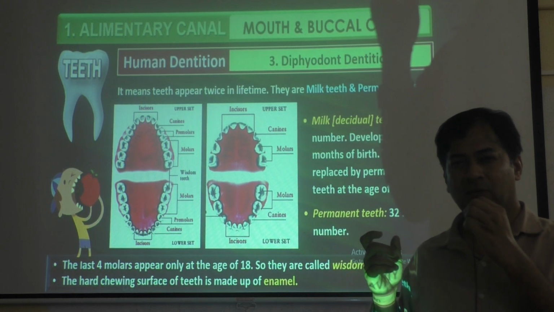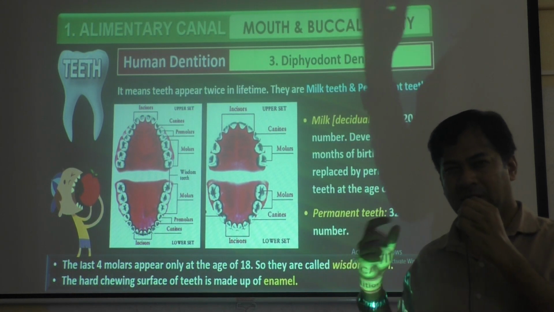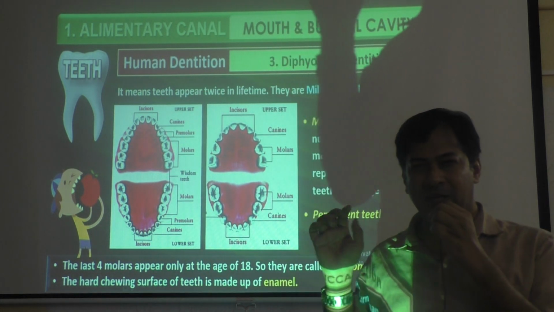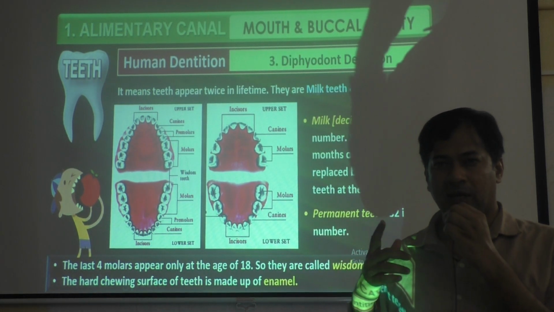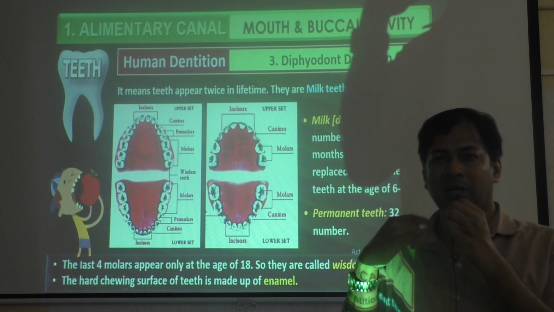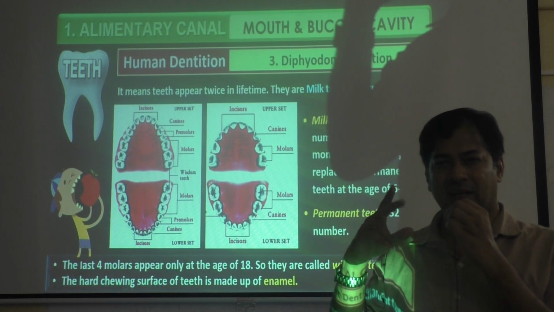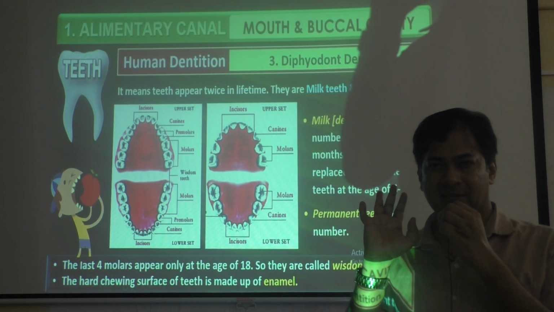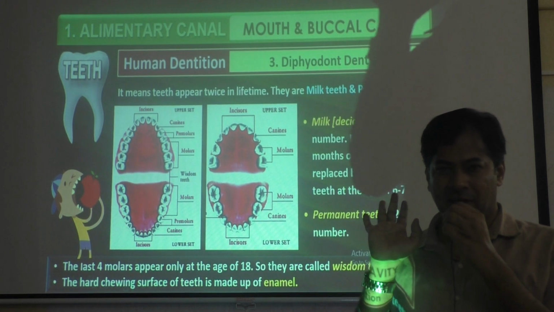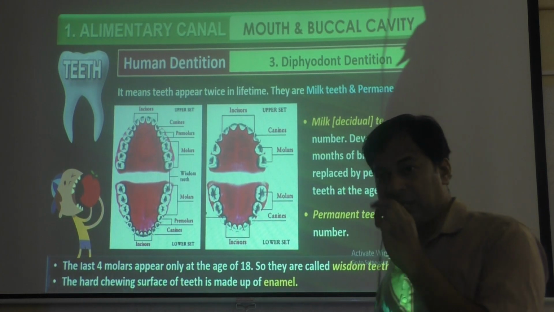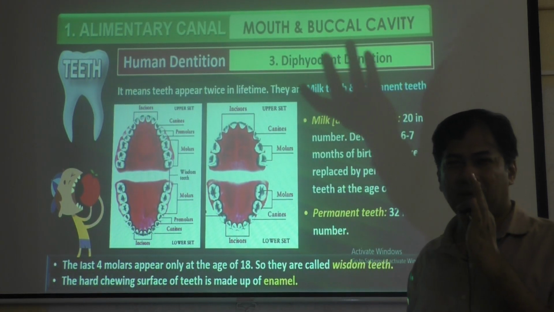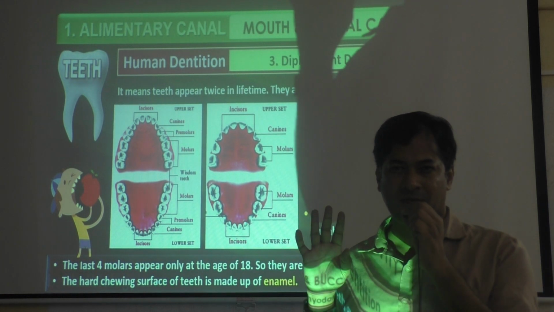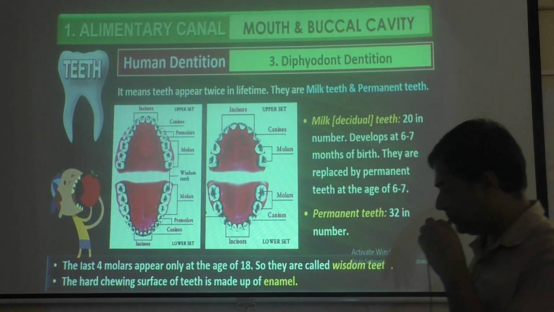One is he will remove it, then a gap will be created in that area. And the second is he will try to save that tooth by root canal. The blood vessel supplying blood to that tooth, they cut it so that the tooth is not removed. It will be a dead tooth, but it remains permanently. It will not give you any pain because there is no blood supply to that tooth. If there is no blood supply, then no infection. It is like an artificial tooth there.